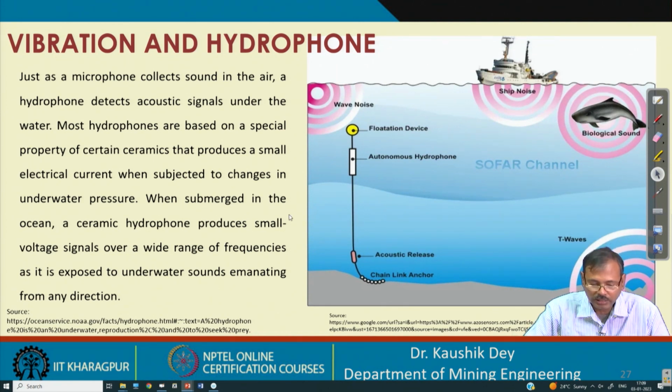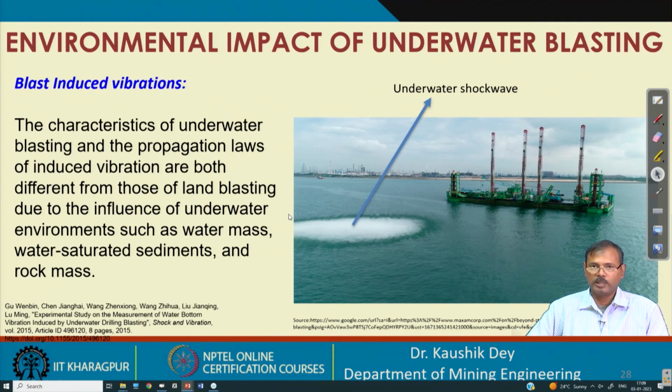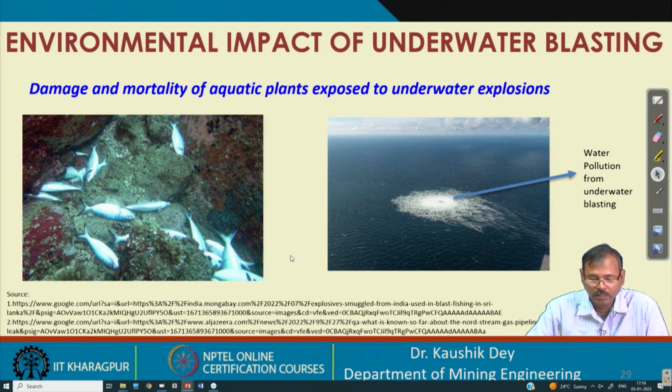The problem is that generally most living species cannot withstand this shock wave, and that is why often when blasting is carried out below the water, a huge quantity of sea species like fishes etcetera die under that vibration. So, that is the main drawback of underwater blasting, and you can see a huge quantity of these fishes die after each blast. So, that is a big problem in underwater blasting, especially the generation of the shock waves.